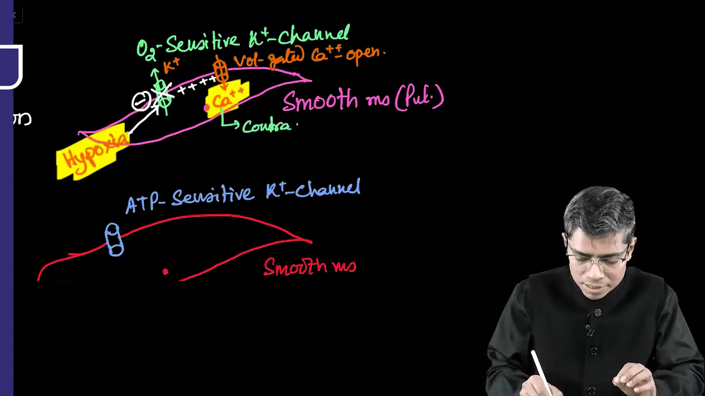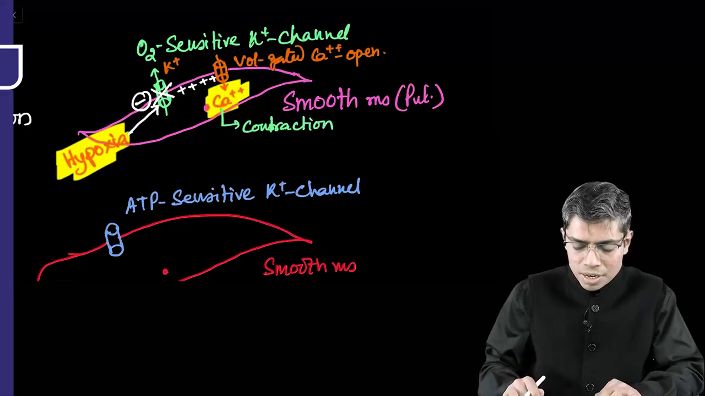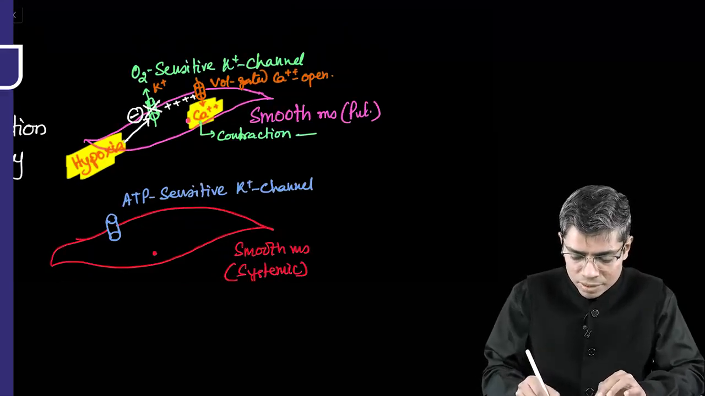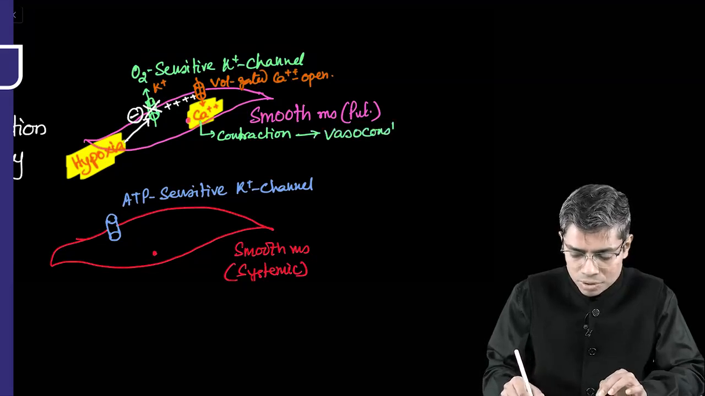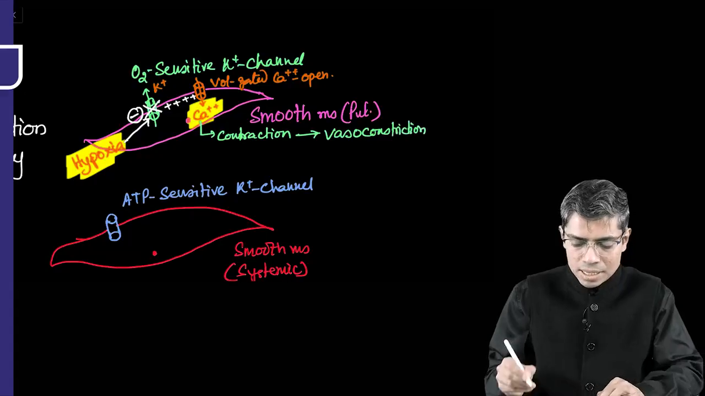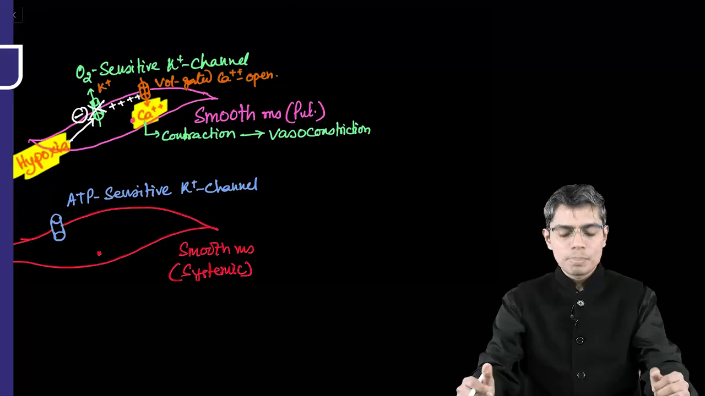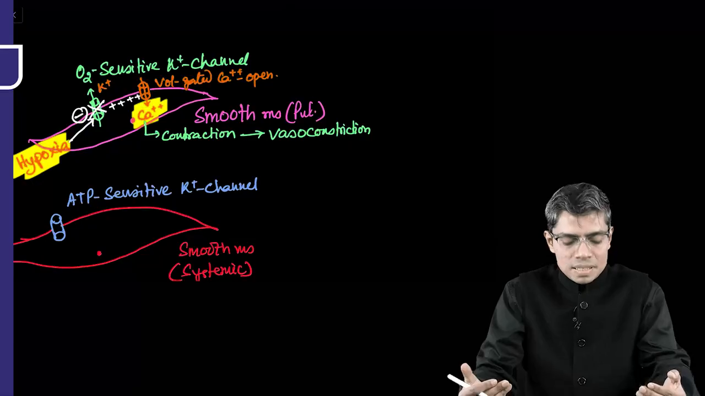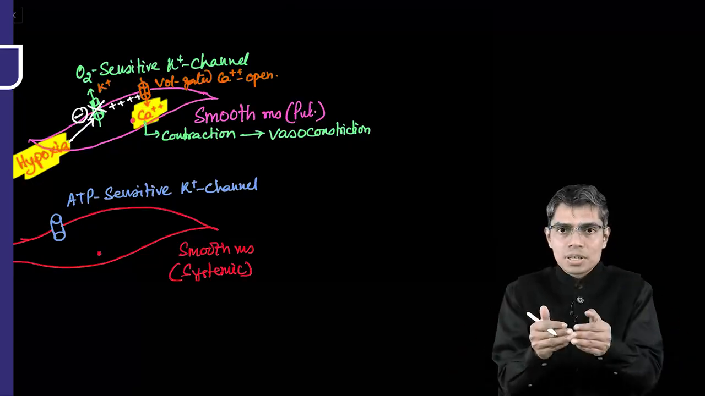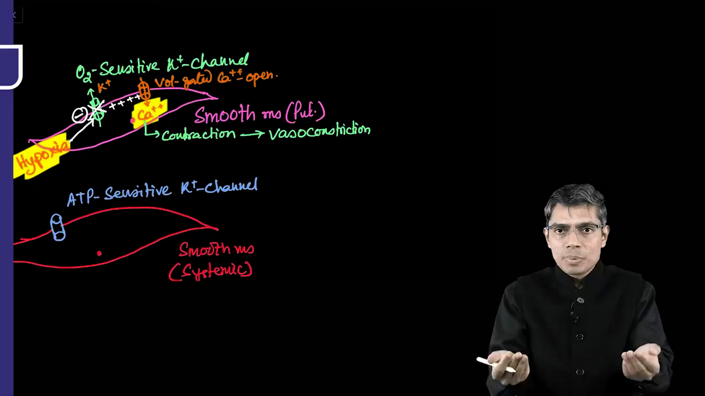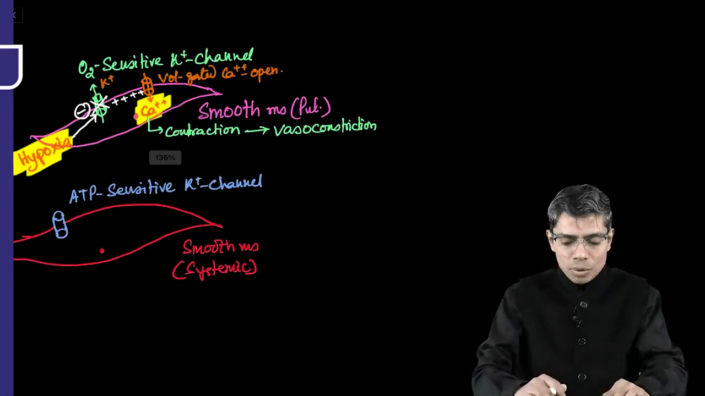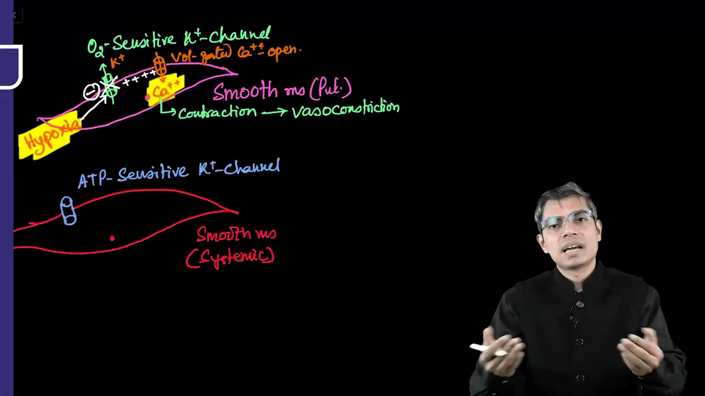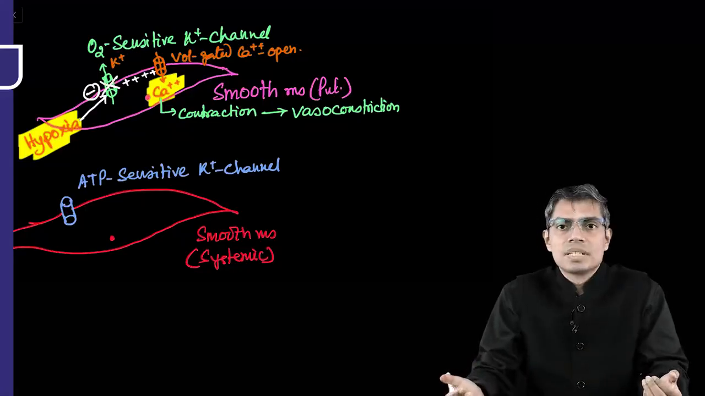So there will be contraction of this smooth muscle, and contraction of the smooth muscles of the vasculature is nothing but vasoconstriction. So that's why we can understand that in pulmonary vasculature there will be vasoconstriction, because the oxygen sensitive potassium channel will get closed, and that closure leads to depolarization. Depolarization will open up the voltage gated calcium channel, and that causes constriction of the smooth muscle.